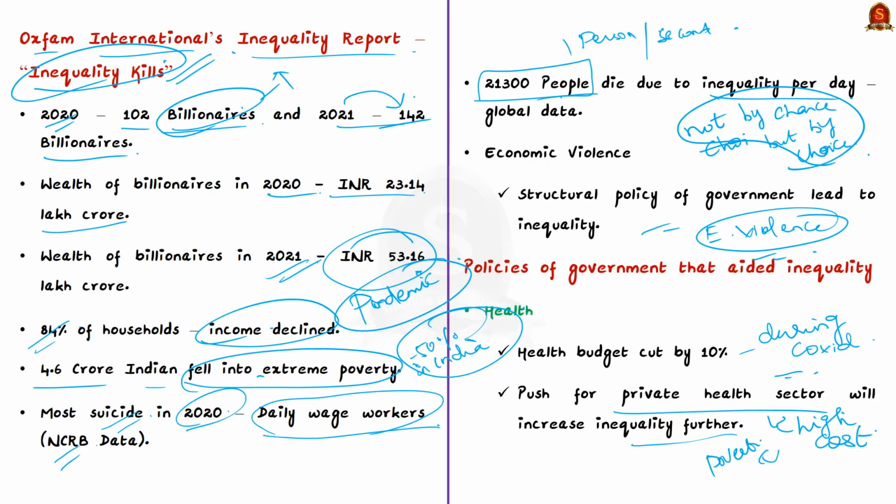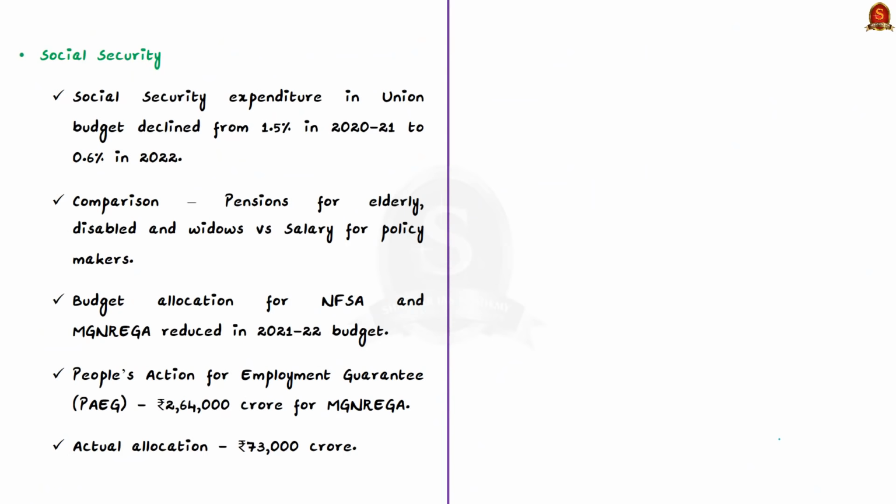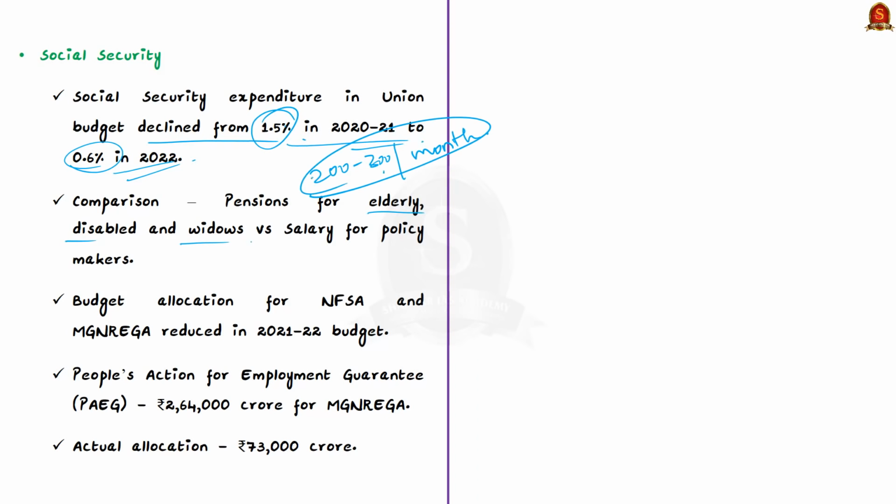Next is regarding social security spending. Social security expenditure has declined from an already pathetically low 1.5% in 2020-21 to just 0.6% of the union budget in 2022. Here, let us take two examples for comparison. First, social security pensions, that is for elderly, disabled and widows. The government provides them a pension in the range of rupees 200 to 300 per month. This amount was fixed 15 years ago and was not revised even once. The reason given by the government is that there are no sufficient funds.